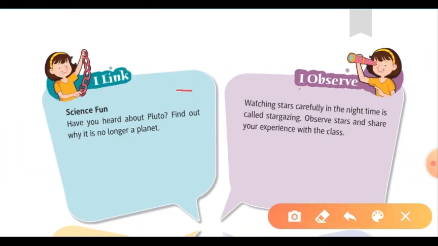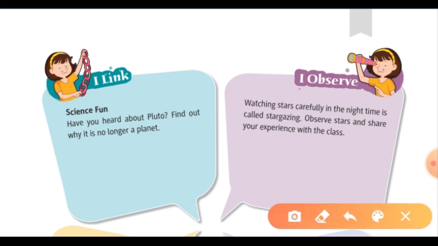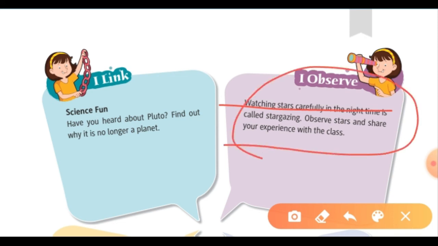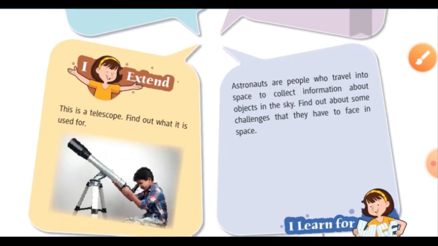Now there is an assignment for you. In science you have learned about Pluto. Find out why it is no longer a planet. So why is Pluto not qualified as a planet, because it was before. In the I Observe section, watching stars carefully in the night time is called stargazing. Observe stars and share your experience with the class. So you have to observe some stars and constellations, and talk about them to your friends.